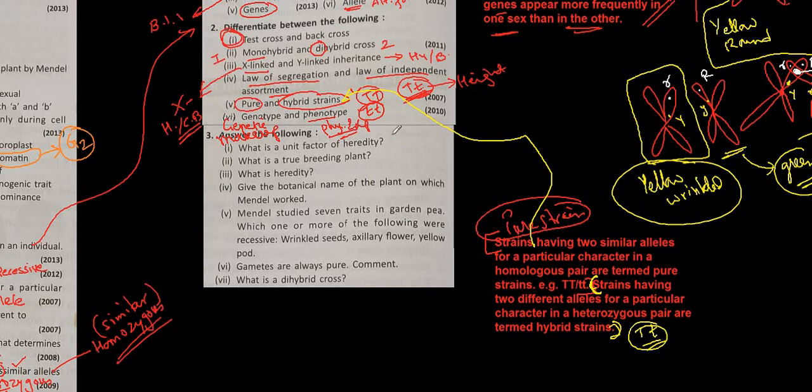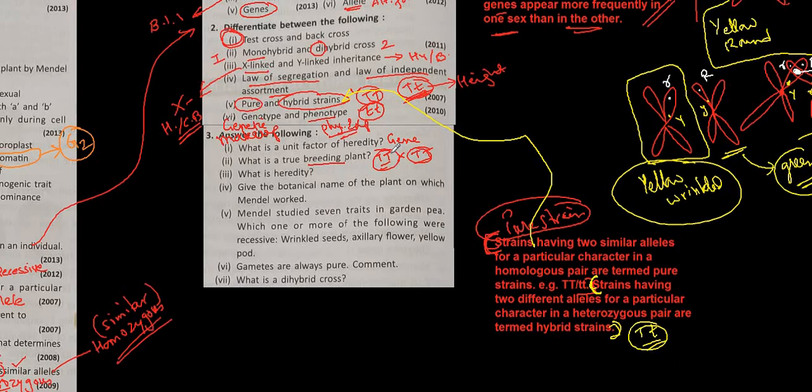What is the unit of heredity? Then the answer is what? Gene. What do you mean by true breeding? This is pure strain. When the breeding takes place between pure strains, it is known as true breeding. So capital T crosses with capital T. So when the breeding is taking place with the pure strain, it is known as what? True breeding.